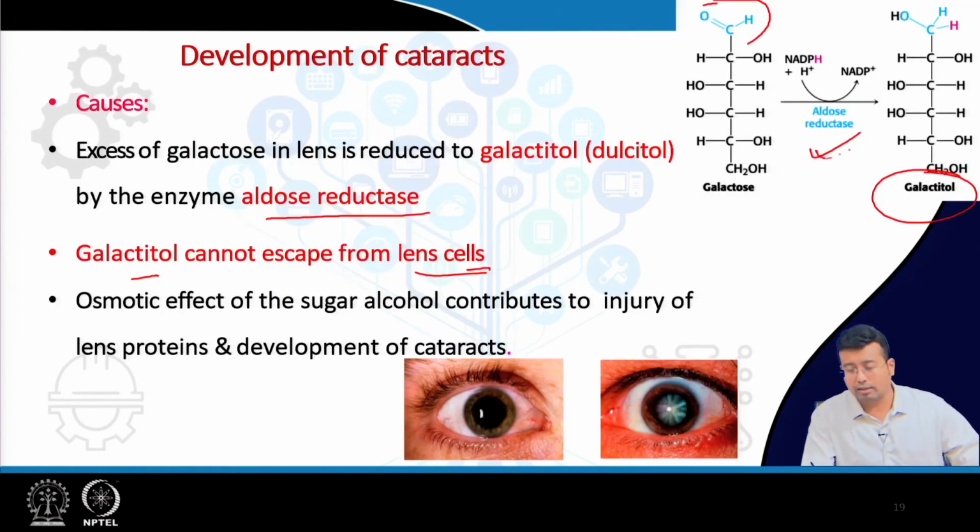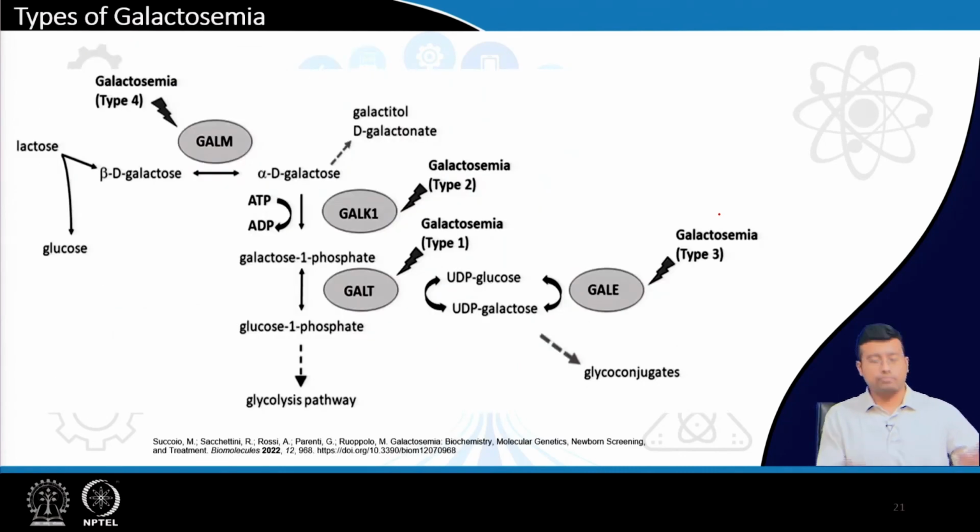Because of the aldose reductase enzyme, see, aldose reductase is converting galactose to galactitol or dulcitol. So, considering the types of galactosemia, the main or classical one is due to deficiency of galactose 1-phosphate uridyl transferase, which is considered as type 1. The symptoms are more or less the same. It is most severe in the case of type 1 or classical; for the others it is milder. So, for galactokinase deficiency it is milder, as I told you.